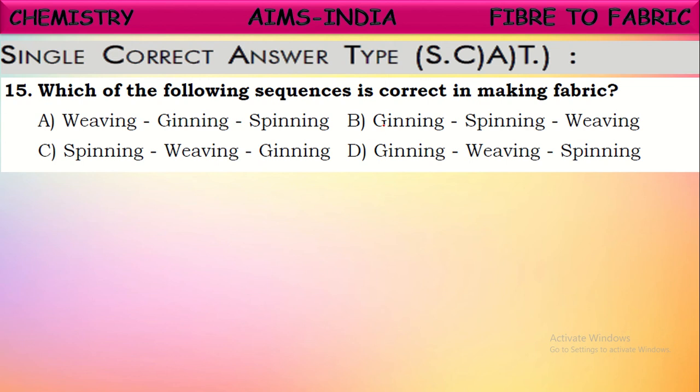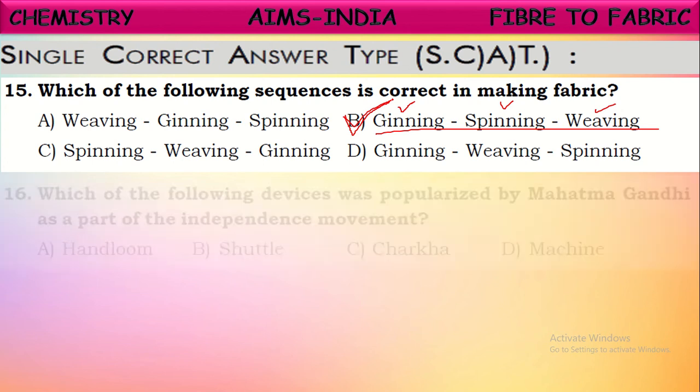Now what is the correct sequence here? Seeds are separated first from the fiber by the ginning process. So pure fiber is obtained here. This fiber is converted into yarn by the spinning process. So this spun yarn is converted into fabric by the weaving process. So this is the correct sequence of converting a fiber into fabric. Okay. Next one.